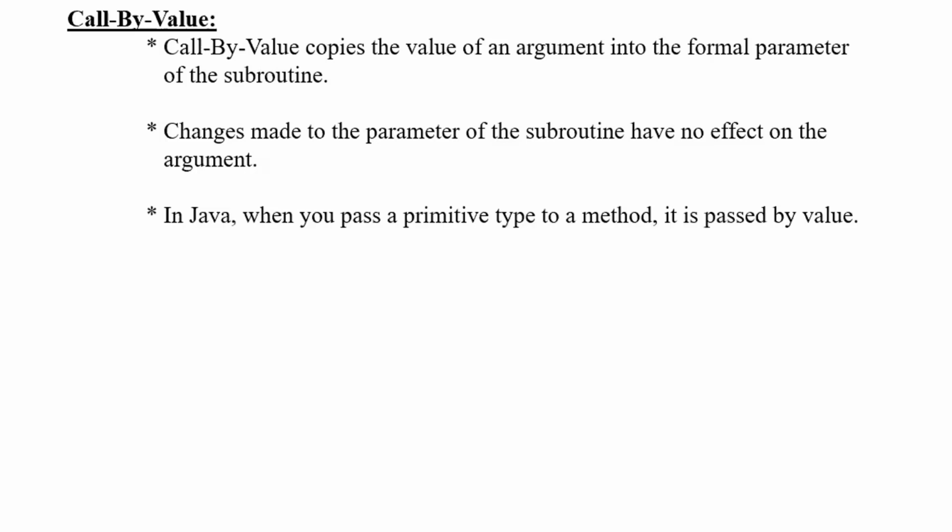In Java, when you pass a primitive type to a method, it is passed by value. That means if you are passing a primitive type, in the sense your primitive data types like integer, float, char, all those things, whichever value you specify, those things will be sent as a call by value only. Sending a value, right? Call by value. You are calling a function by passing some value. That is nothing but a call by value.